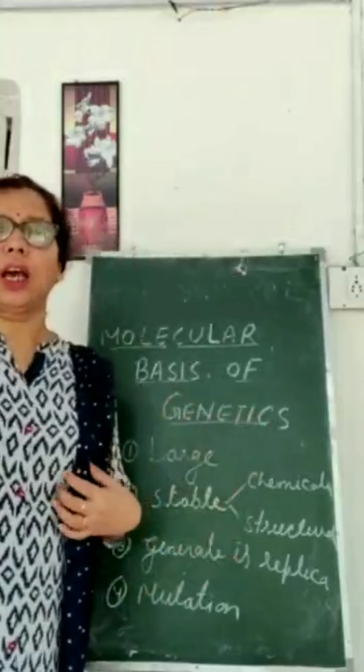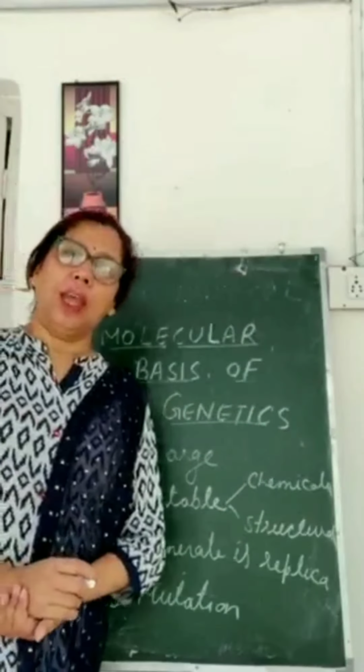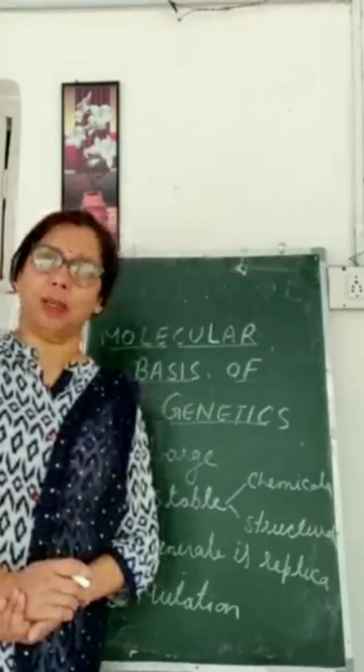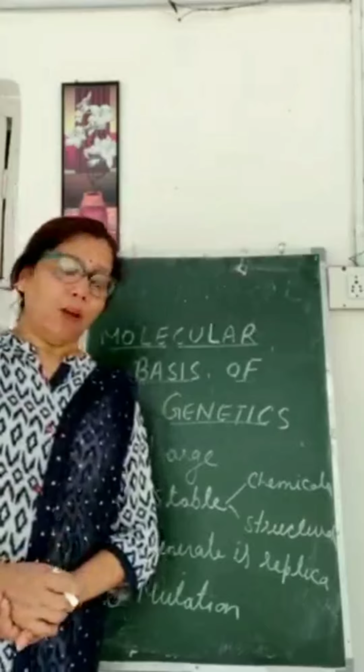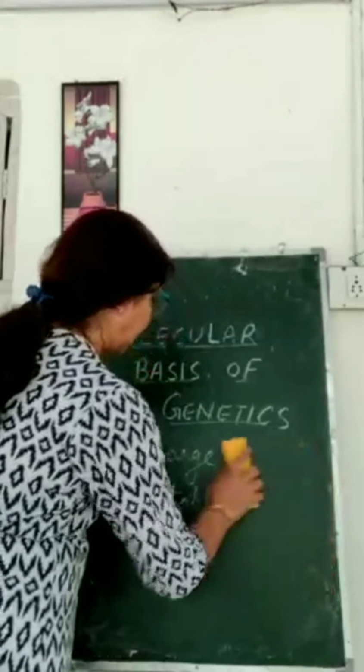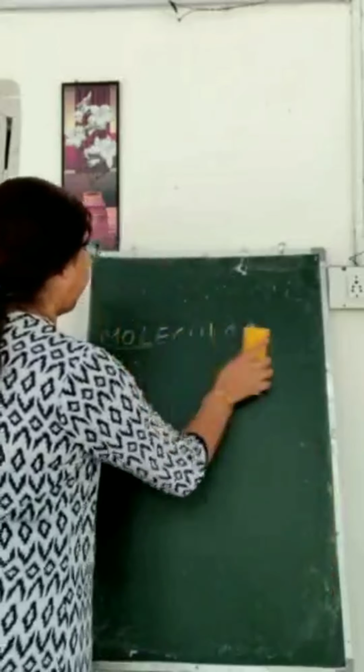All these features are found in DNA, and then scientists considered DNA as the genetic material. For this, Frederick Griffith had done one experiment.